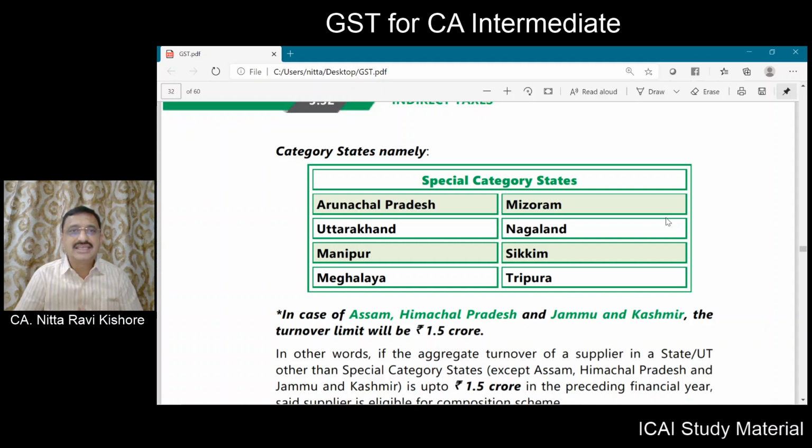Now, what are the 8 special category states? Arunachal Pradesh, Uttarakhand, Manipur, Meghalaya, Mizoram, Nagaland, Sikkim and Tripura. If you are a taxpayer registered in any of these states, then your threshold limit is only 75 lakhs. If you are a taxpayer registered in any other state or union territory other than these special category states, your threshold limit will be 1.5 crores.